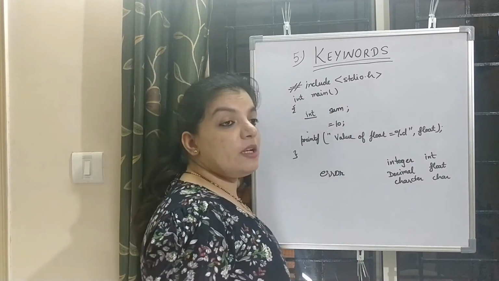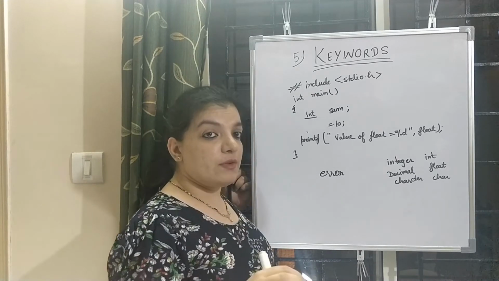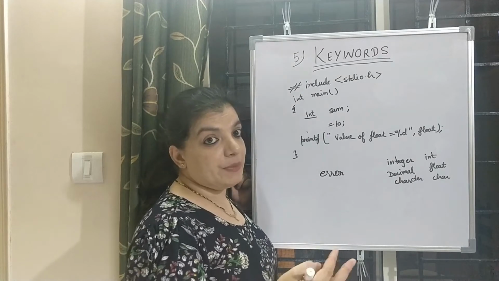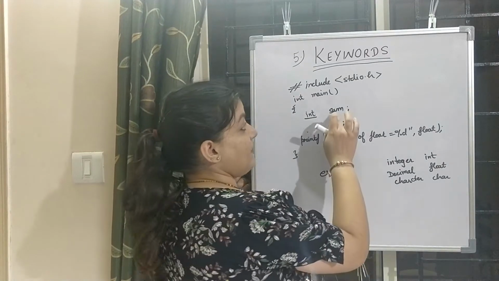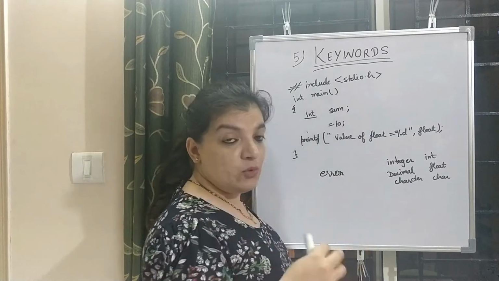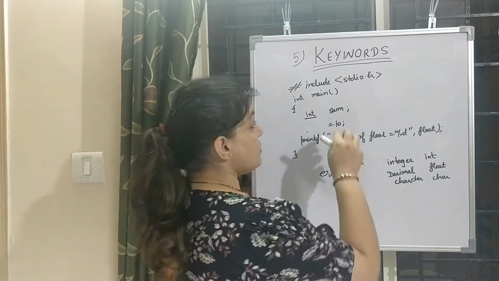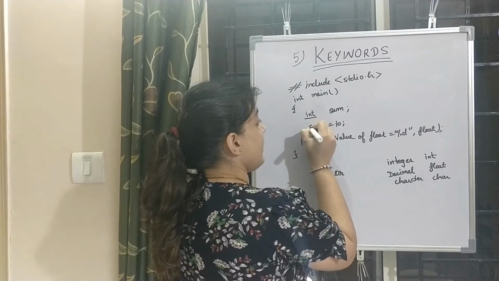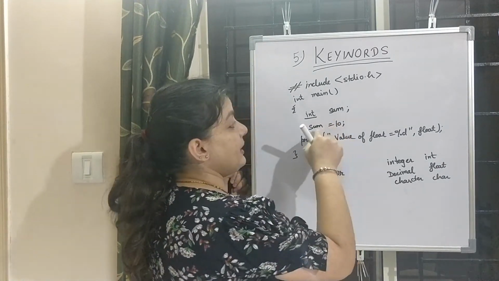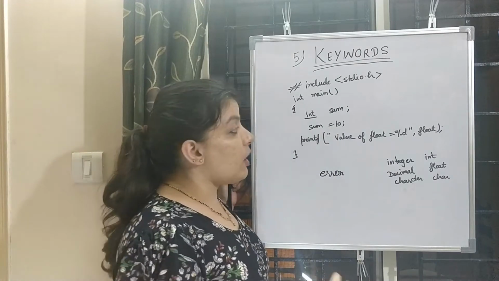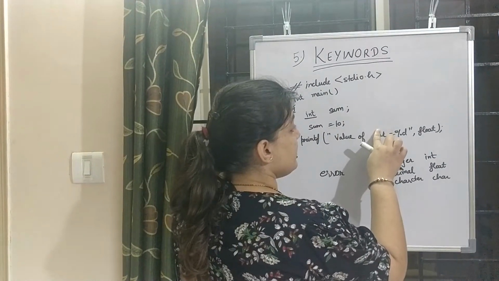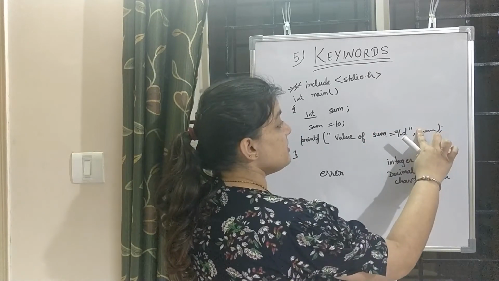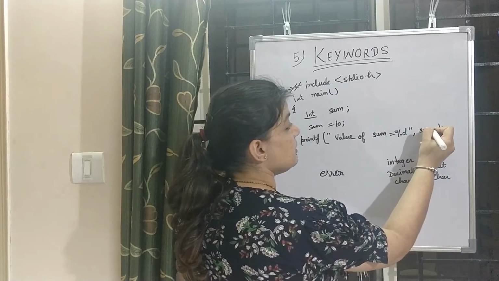What are the rules for variables? The first letter should be a character, it may be capital or small, and we can write more letters after the first letter. So I have taken sum as a variable and stored the value 10 in it. Now to print, I just need to write: value of sum is sum.